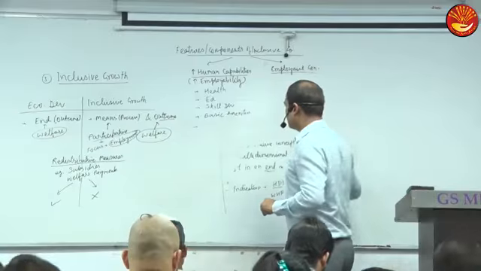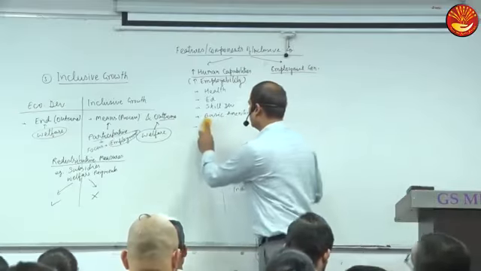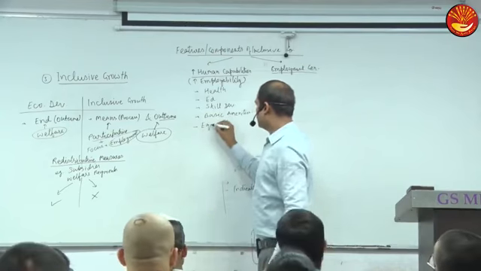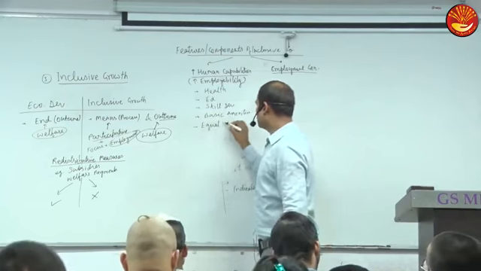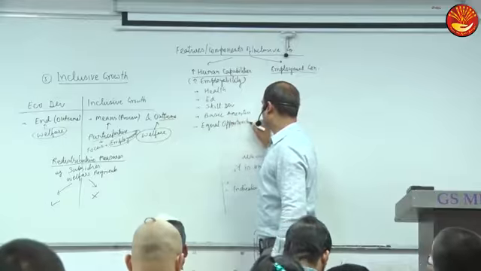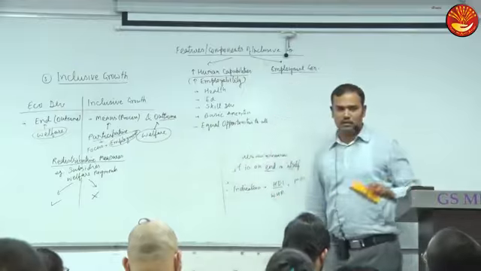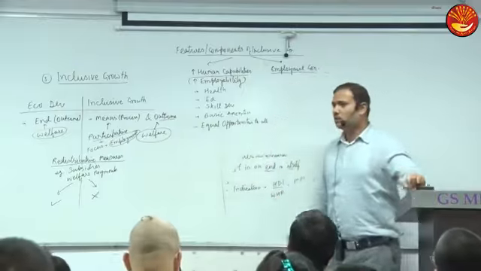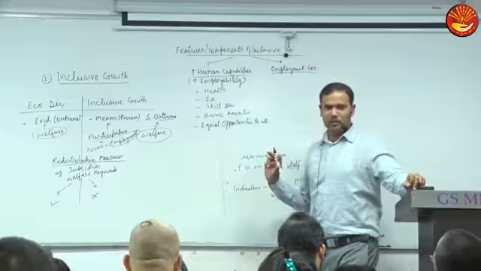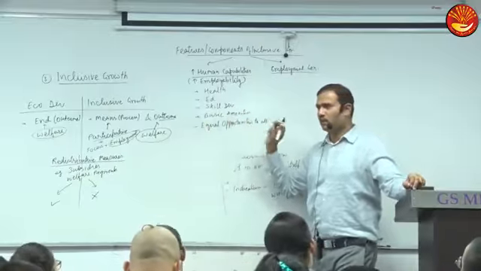Any other thing? Other is equal opportunities for all. Opportunities are not only job opportunities. Opportunities could be education, health, other basic things. So you have job opportunities in mind.